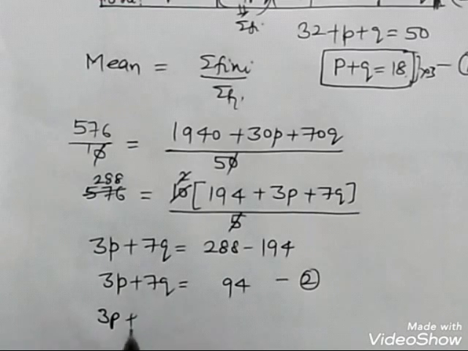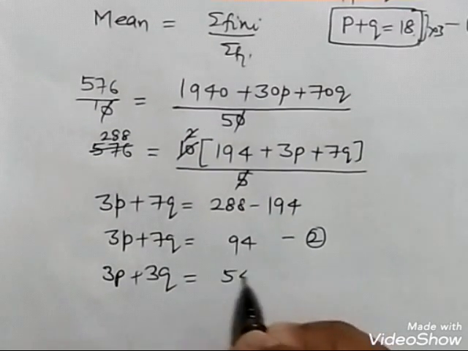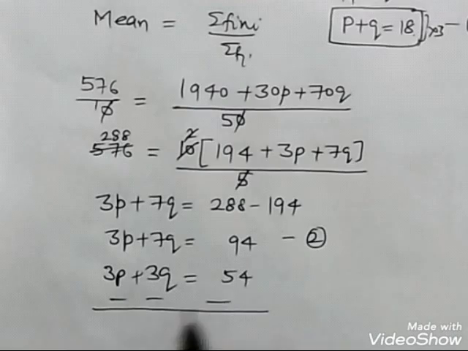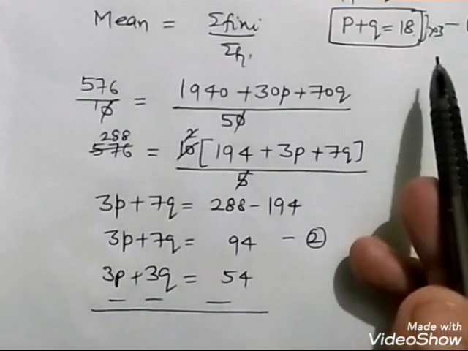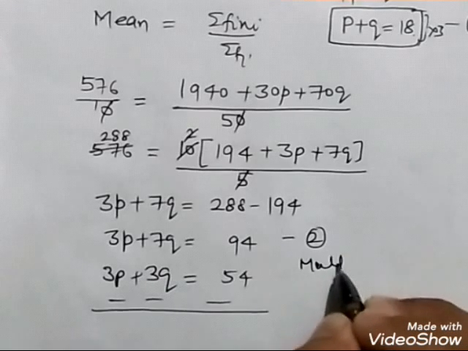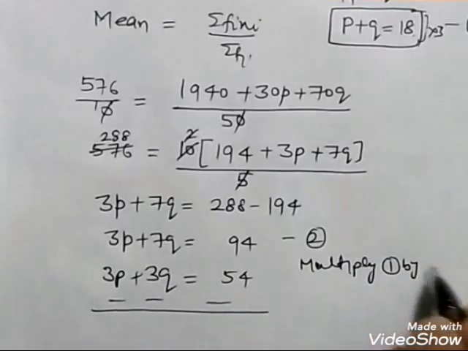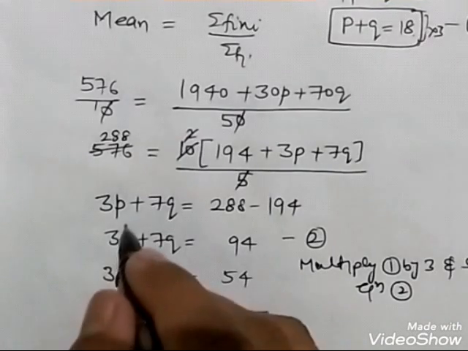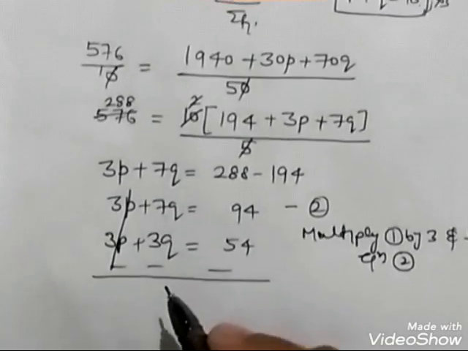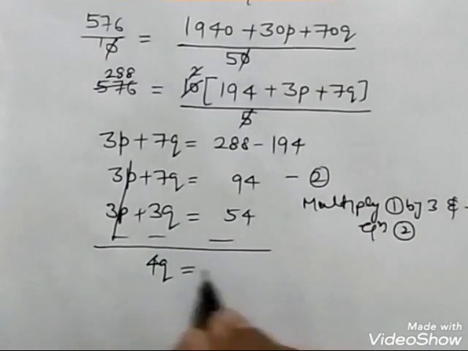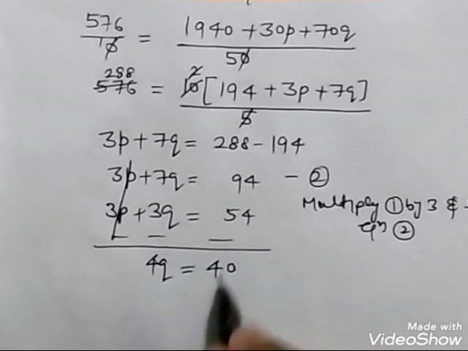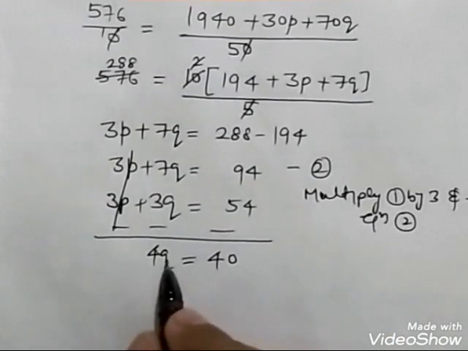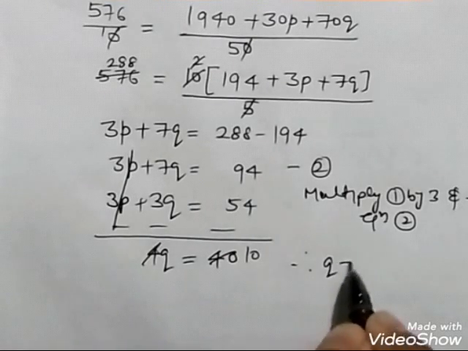So 3p plus 3q is equal to 18 3s are 54. Subtract. You have to write line over here. Multiply equation number 1 by 3 and subtract from equation number 2. Simple as that. So this 3p will be cancelled out. We are left with only 4q is equal to 40. So q is 40 upon 4. Therefore q is equal to 10.